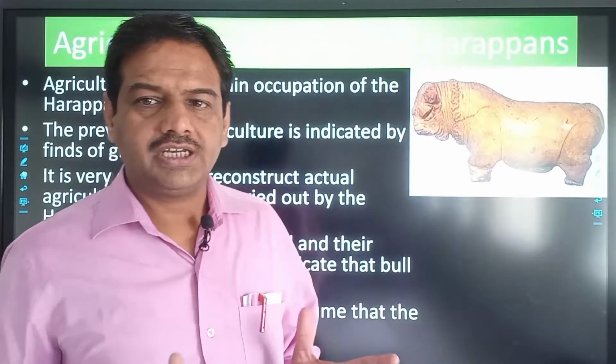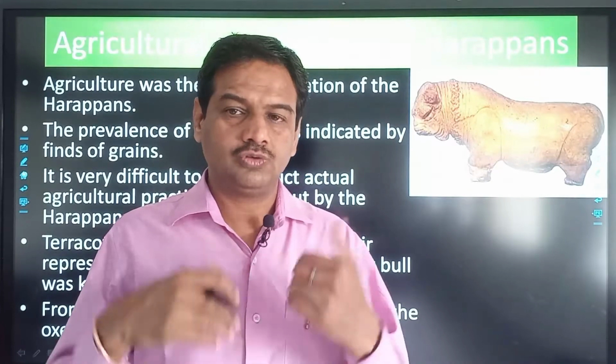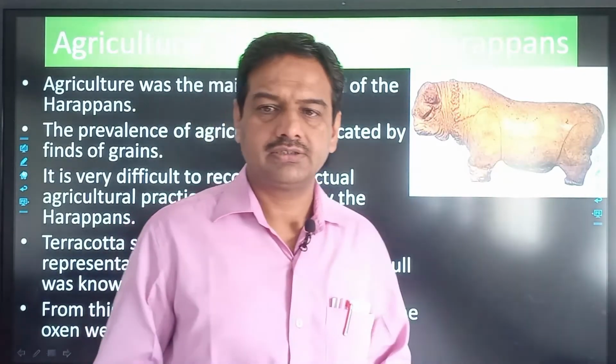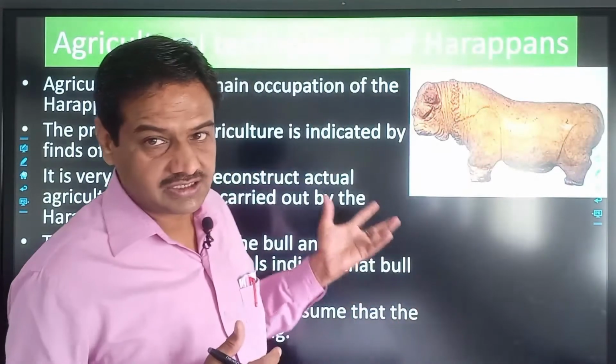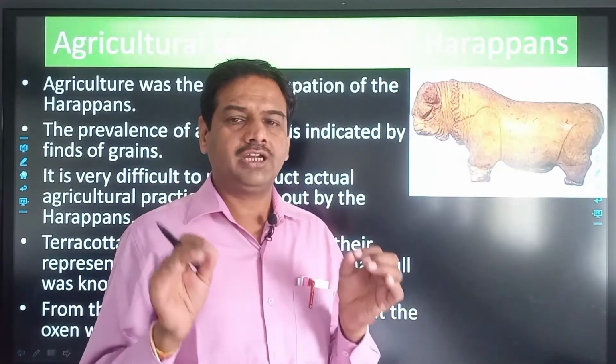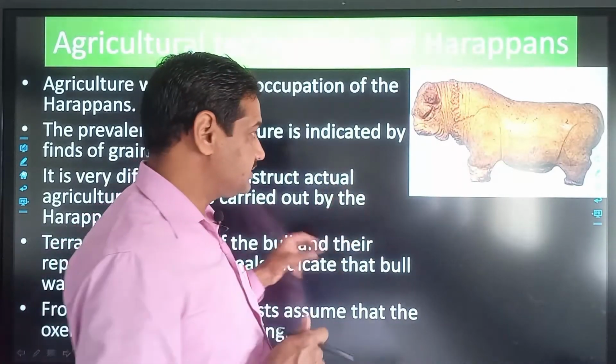Now we will discuss what kind of agricultural technology was used by the Harappan people to grow the grains, to fulfill their needs from agriculture. We discussed the subsistence strategy, that they used to cultivate a variety of grains. So what kind of agricultural technology was used by these people, that we will discuss in this slide.